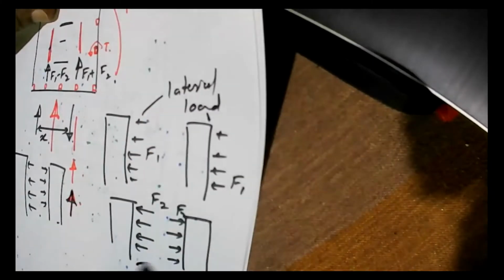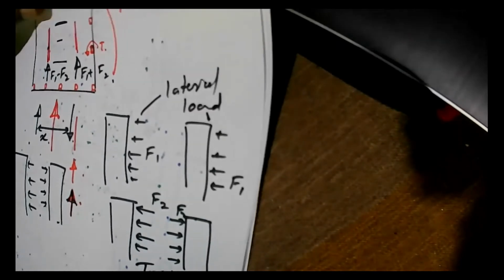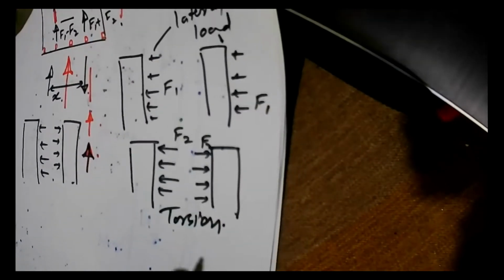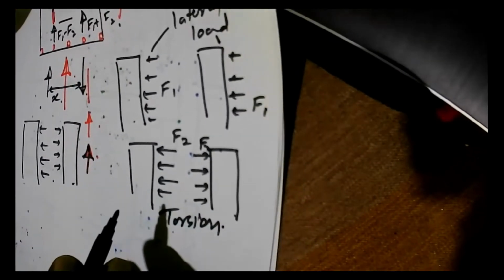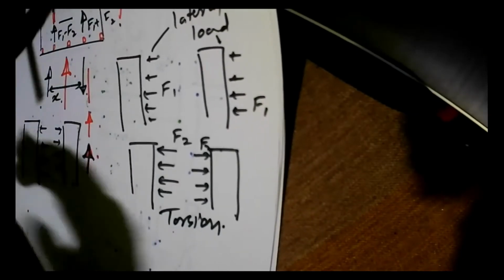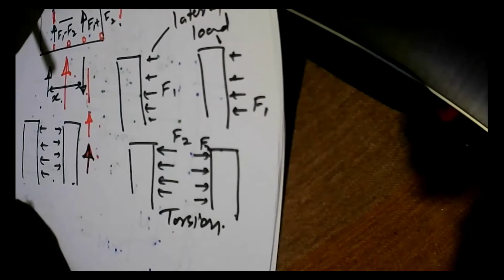So here you get F1 is due to the lateral load. F2 is due to torsion effect. So even the torsion effect is a lateral in-plane load on the shear wall.